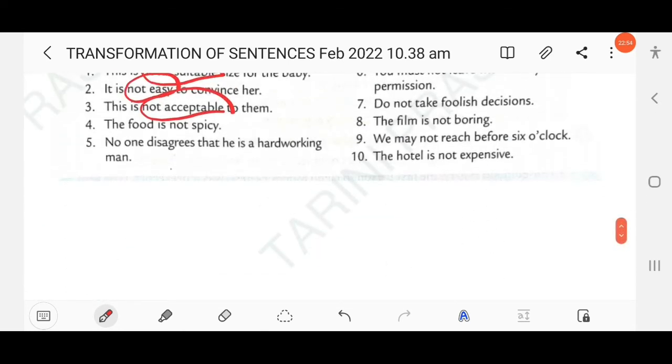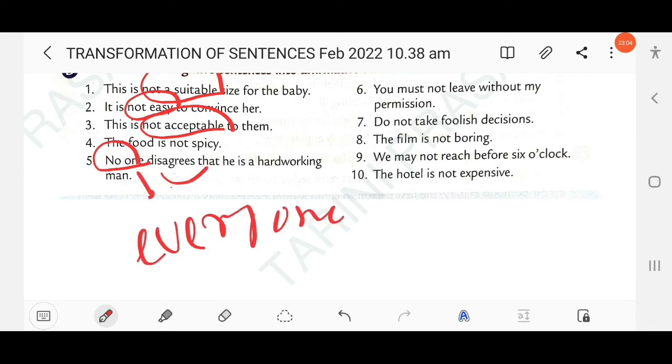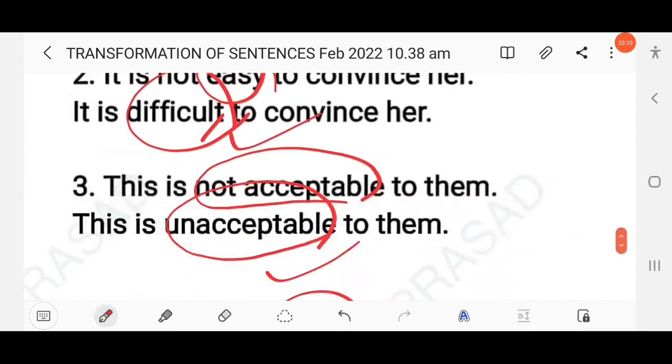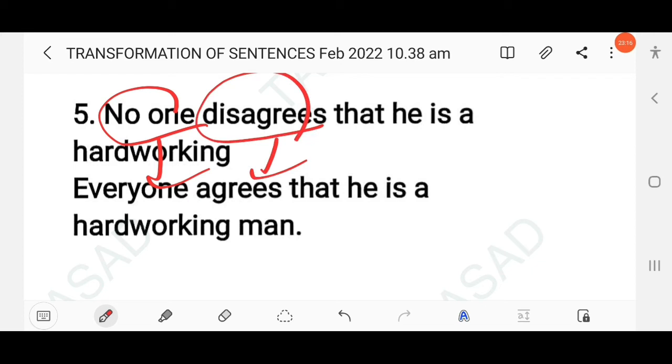The next question here, no one disagrees that he is a hardworking man. So here you know opposite of no one is everyone. Everyone. Disagrees opposite you know agrees, right? So here you have to write everyone agrees. Opposite of no one is everyone. Disagrees opposite is agrees. So the remaining part will remain same, right? Everyone agrees that he is a hardworking man.